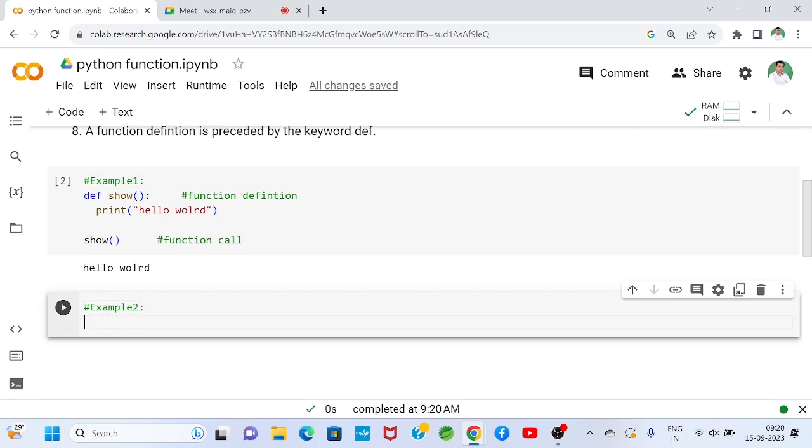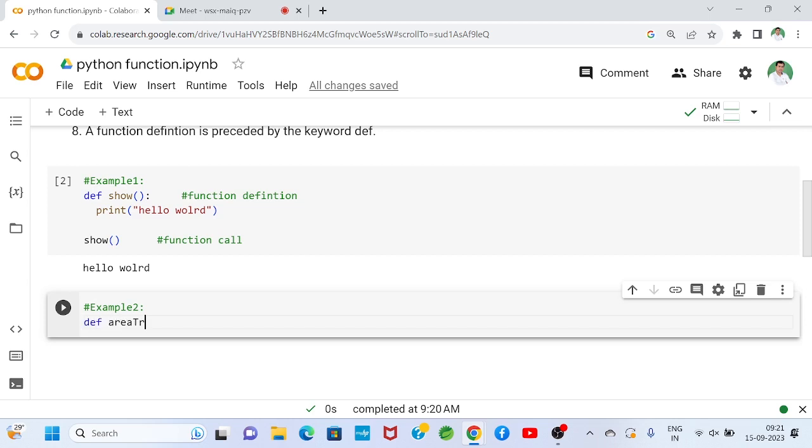Suppose I want to find the area of a triangle. So that is a task. I want to find the area of a triangle. So if this is a task, for representing this task, I will define a function.